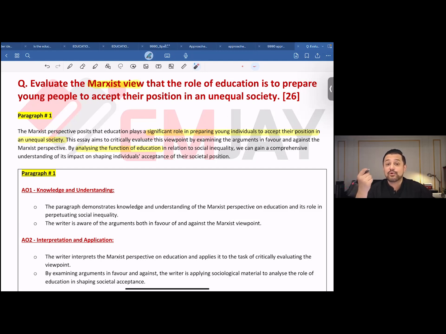But then again, if you want to score high, if you want to score somewhere in the top band, you're expected to answer the question and not simply write down the summary of a topic. Remember, you are answering an evaluative essay question. So I'd like to advise everyone to read the question over and over again, even when you're writing your answer. Brainstorming is, of course, a must, but then again, keep on reading the question